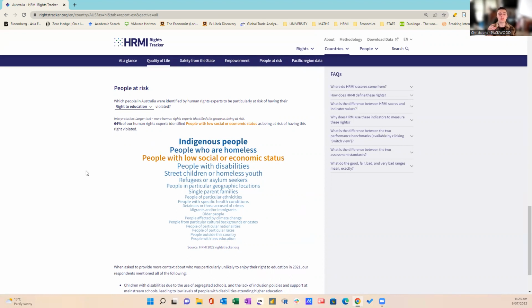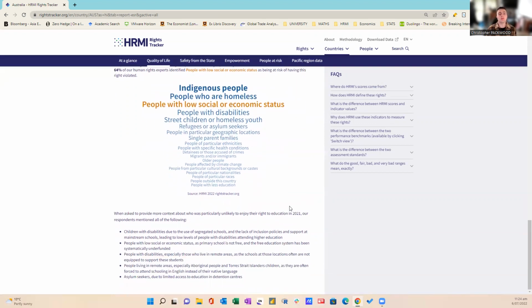And this is not saying that these groups have more preference over the other in terms of which one is actually experiencing far more or far less. This is from the perspective of the human rights experts of which groups they are seeing at that time, for 2021 in particular, of having their right violated. And we do know that there are people that can fit within these groups that also fit within other groups as well.